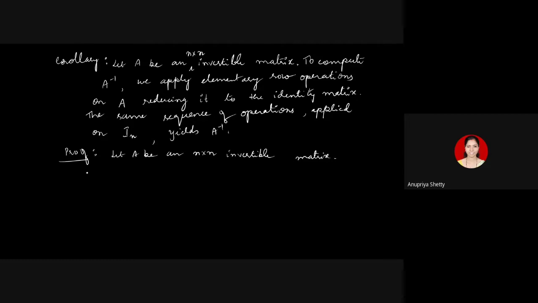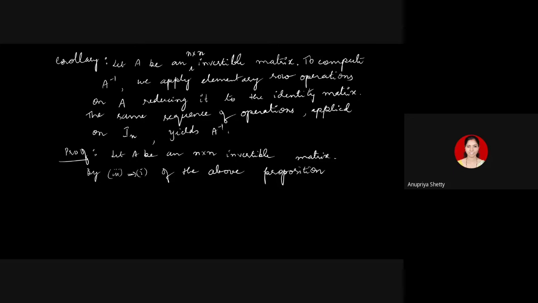Then what do we know? By 3 implies 1 of the above proposition, what can we find? We can apply a finite number of row operations on the matrix A, which will reduce it to identity. But we have noted much earlier that applying elementary row operations on a matrix A is equivalent to multiplying the given matrix on the left side by the respective elementary matrix.